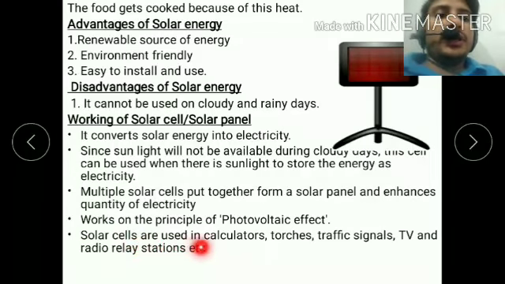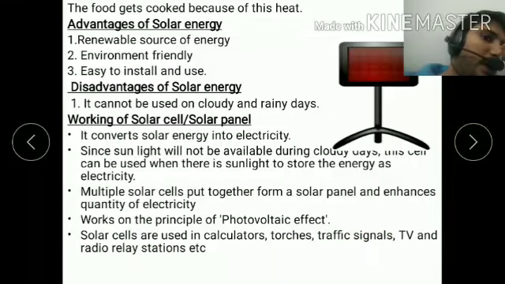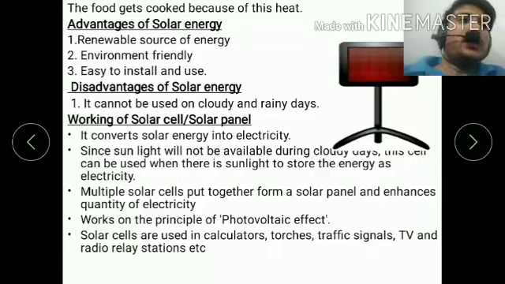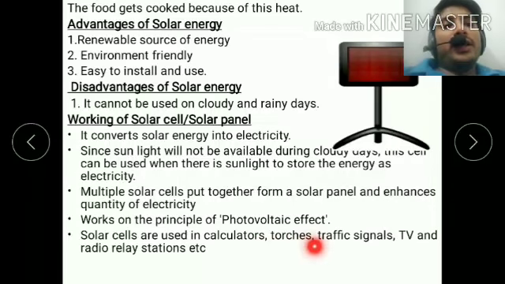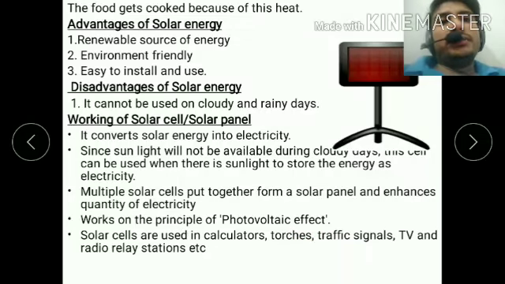Solar cells are used in calculators, torches, traffic signals, TV, and radio rail relay stations. Solar cells are now used in so many areas like calculators, stores, traffic signals, etc.